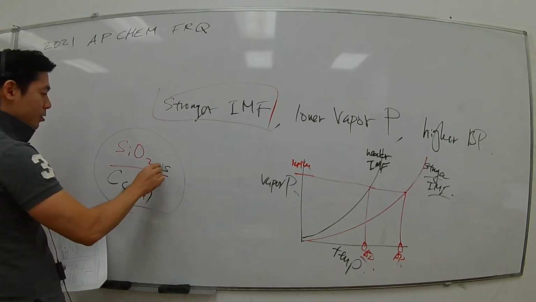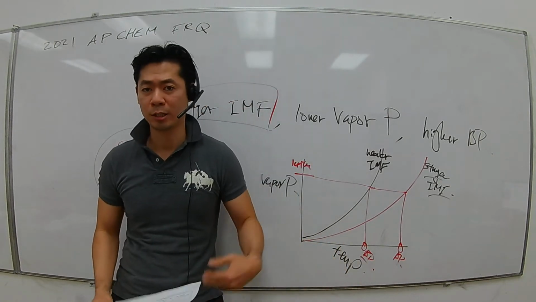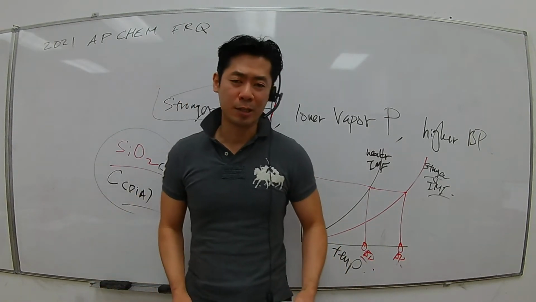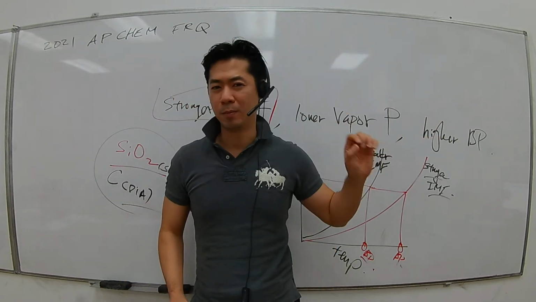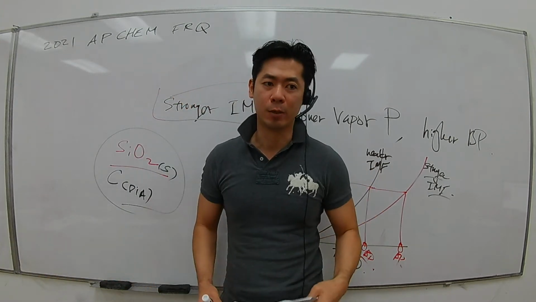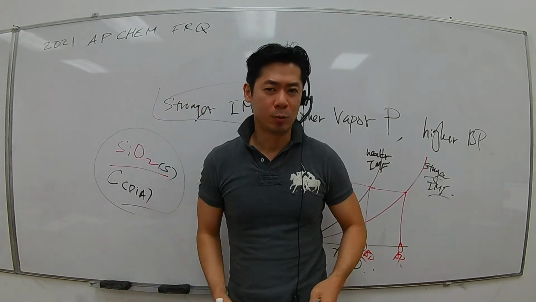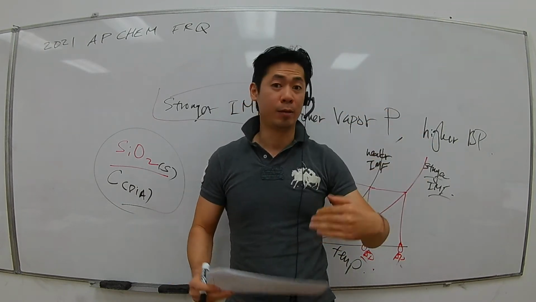Silicon dioxide and diamond are both examples of network solids. What is a network solid? Sometimes they call it a macromolecule, a large molecule. The reason is that every atom is bonded to the other atoms with a covalent bond.